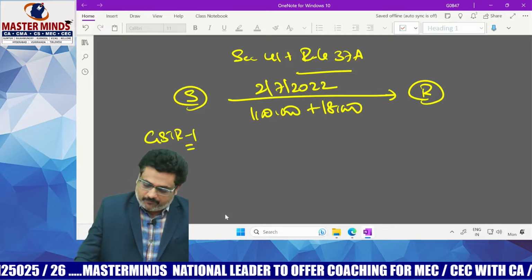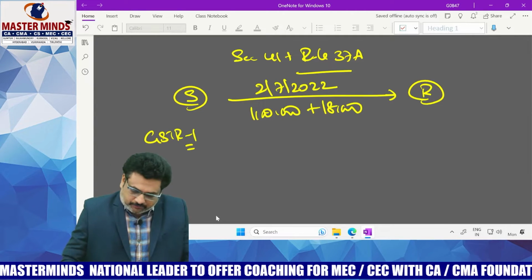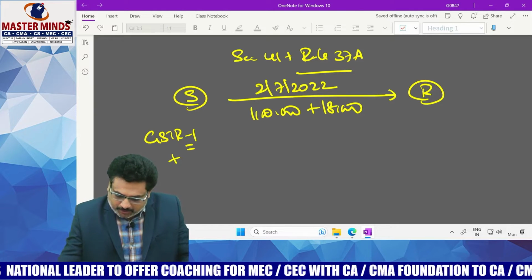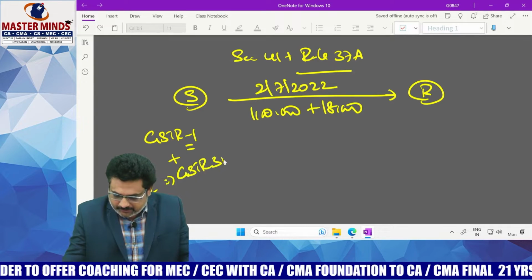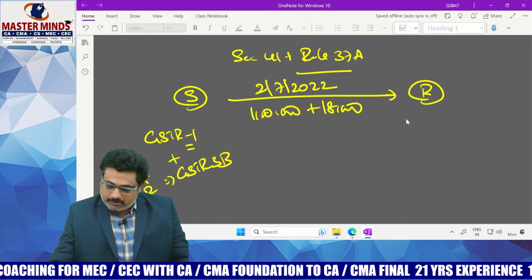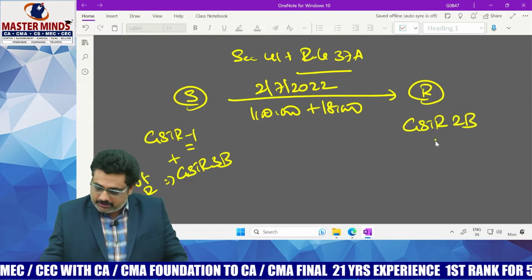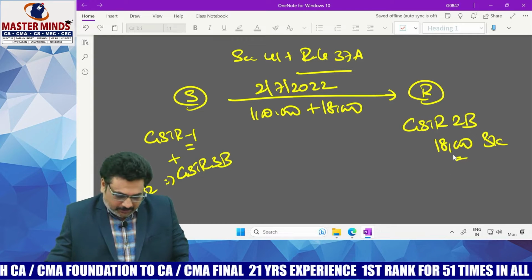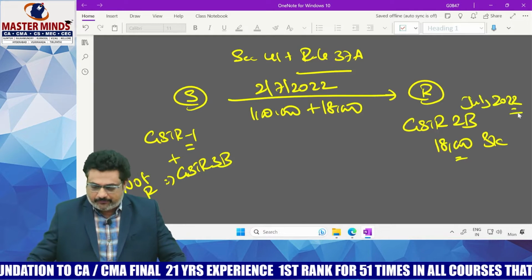The supplier reports those things in GSTR1 in the month of July, but these supplies are not reported in GSTR3B. But since those things are reported in GSTR1, they will reflect in GSTR2B of the recipient. And this 18,000 will be claimed as ITC by the recipient in the month of July, in the month of July 2022 itself. Okay. Now the point is here.